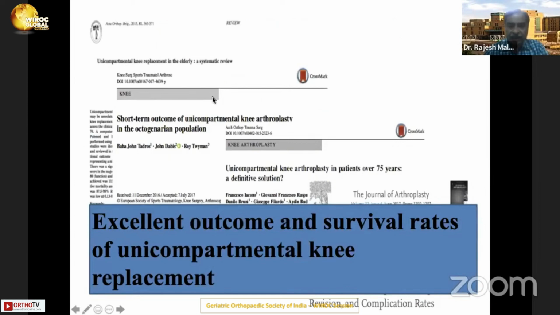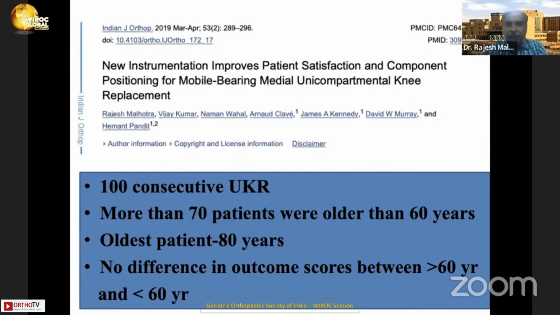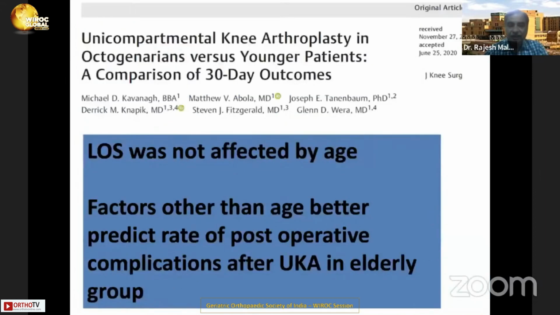And there is a lot of literature to support the excellent outcome and survival rate of unicompartmental knee replacement in elderly, whether it's octogenarians or patients over 75 years of age. And then this publication, in which we tested out the new instrumentation regarding patient satisfaction and component positioning: out of the 100 consecutive UKRs, there were more than 70 who were more than 60 years old, and the oldest patient was 80 years old. And we found no difference in outcome scores between more than 60 or less than 60 years of age.